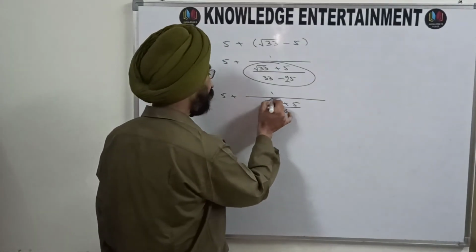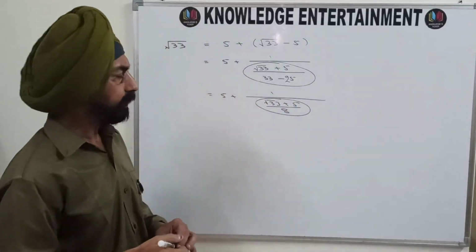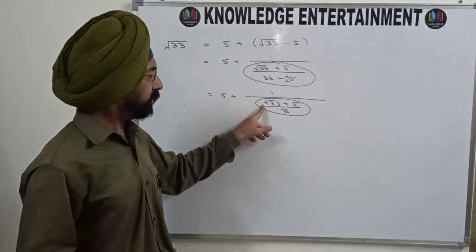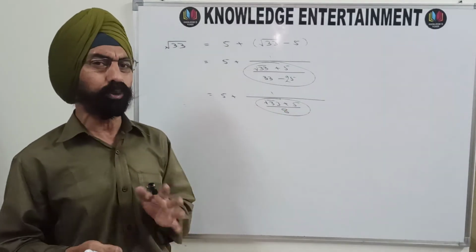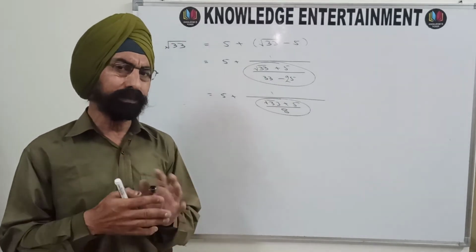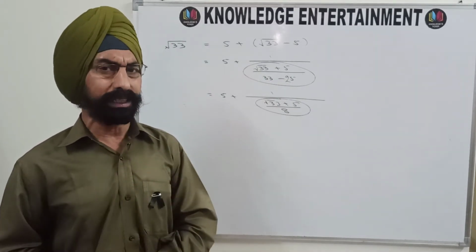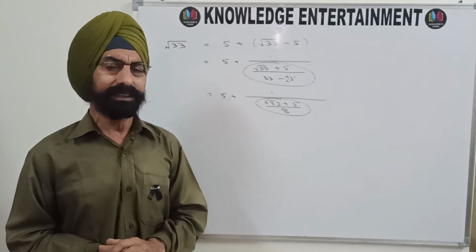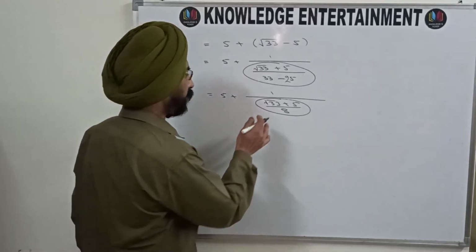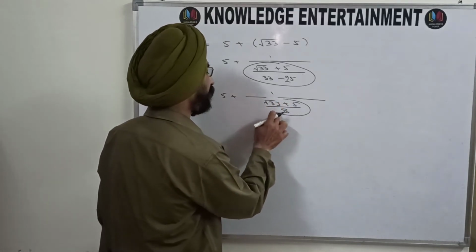Now look into this number. Root 33 means 5 point something. 5 point something plus 5 means 10 point something. 10 point something divided by 8 means 1 point something. If a number is 1 point something, then its integral part will be 1. So you have to separate once again its integral and fractional parts.